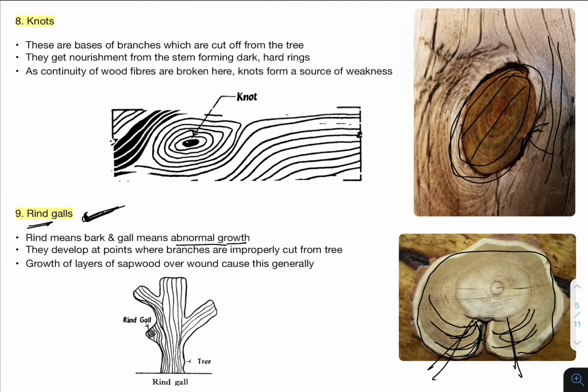Rind means bark and gall means abnormal growth. They develop at points where branches are improperly cut from the tree. Growth of layers of sapwood over the wound generally causes this. So that is regarding rind galls. This is very important. Then the next one.